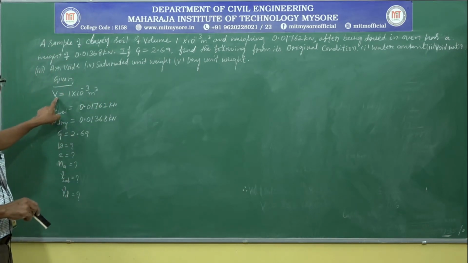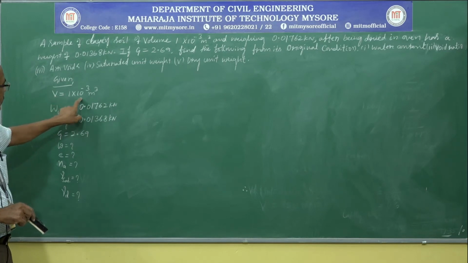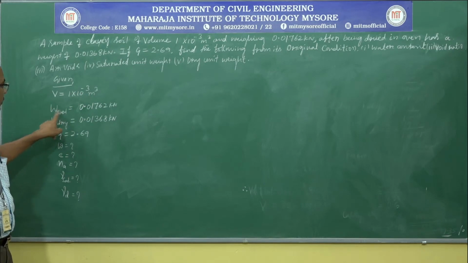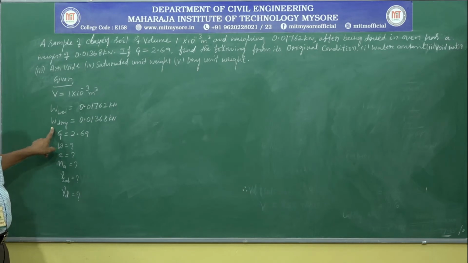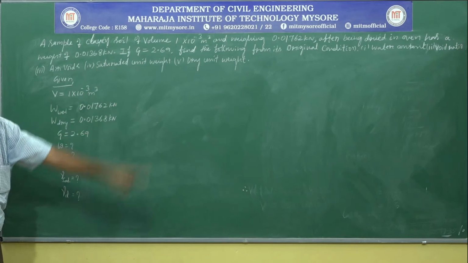Now, given volume of soil 1 into 10 power minus 3 meter cube, wet weight of soil 0.01762 kilonewton and dry weight of soil. The difference of the wet weight and dry weight gives us the weight of water.